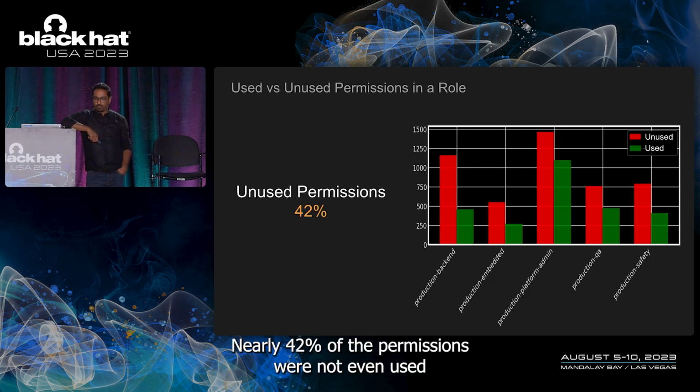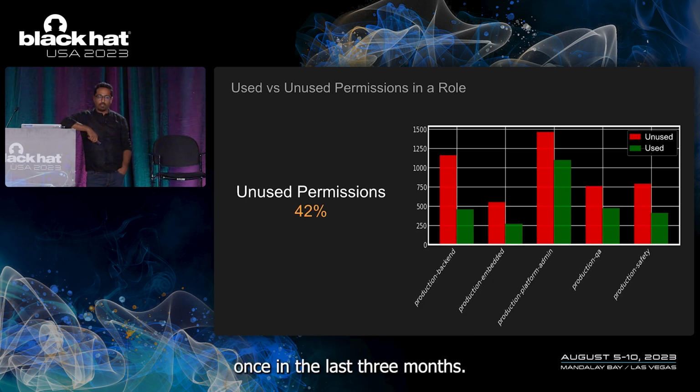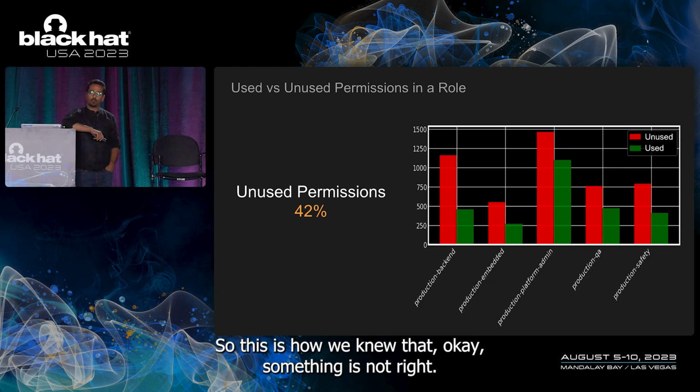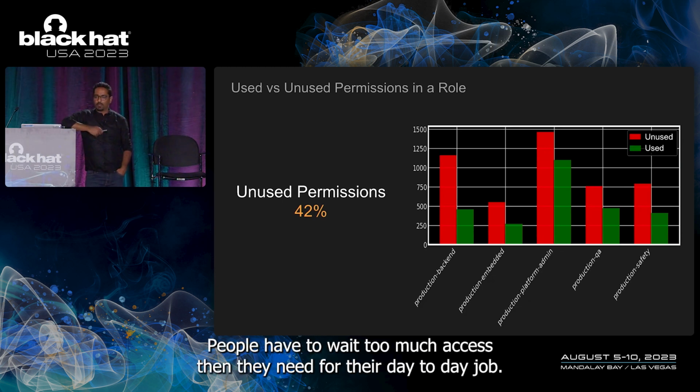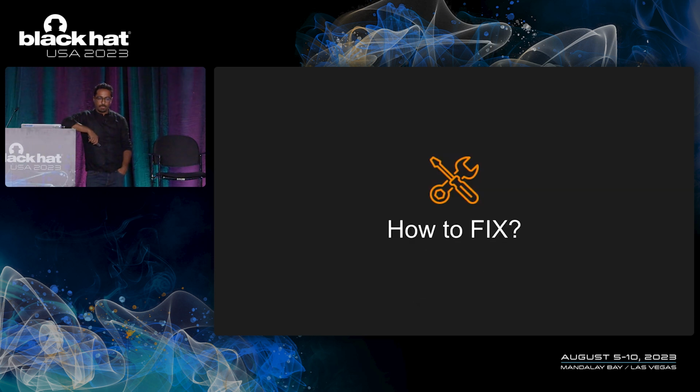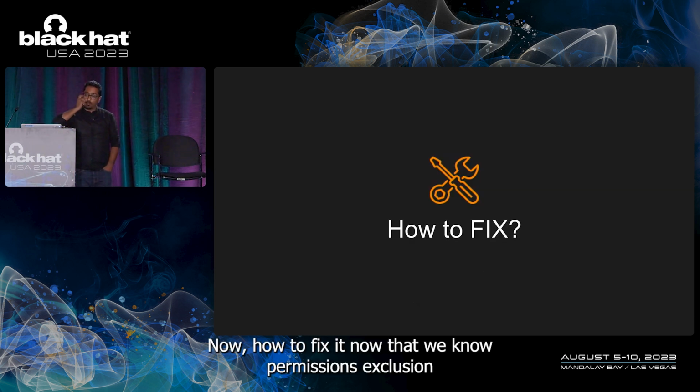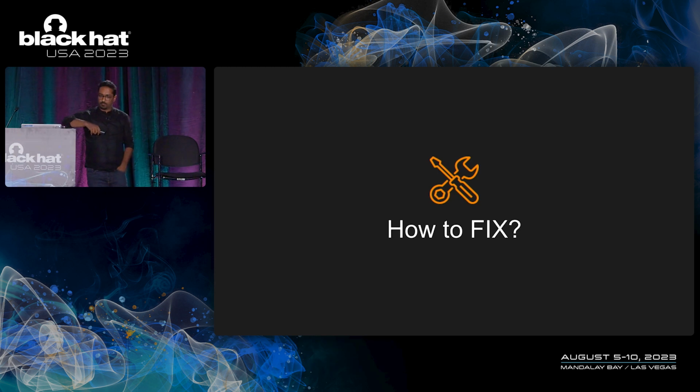Nearly 42% of the permissions were not even used once in the last 3 months. So this is how we knew that, okay, something is not right. People have way too much access than they need for their day-to-day job. Now, how to fix it? Now that we know permission explosion is there, how to fix it?